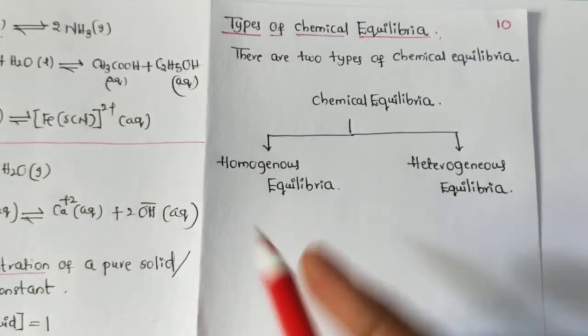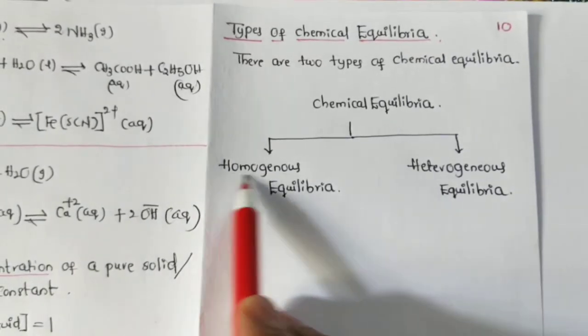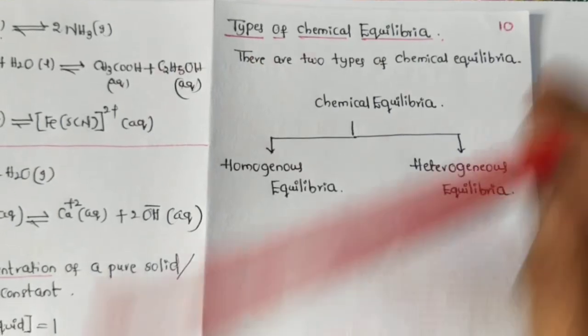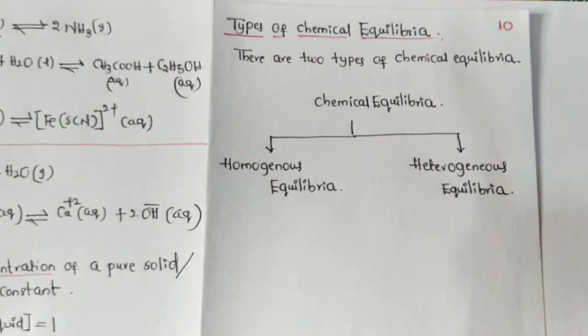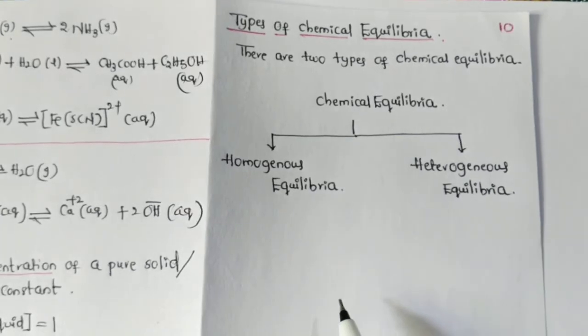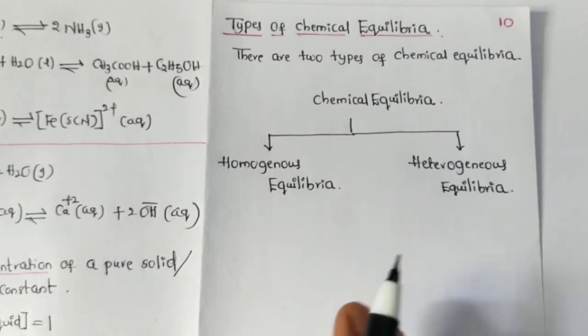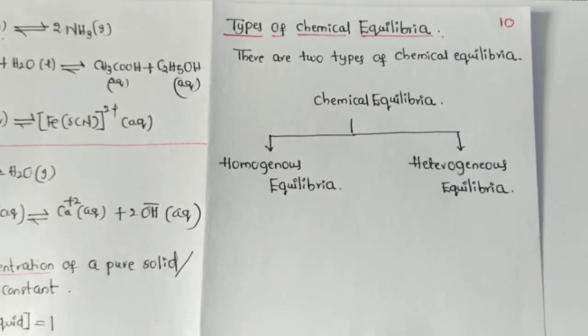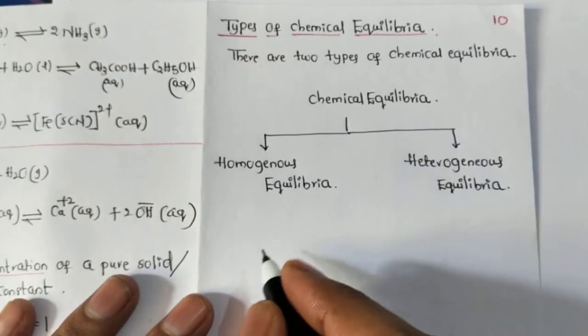Next, we will first discuss homogeneous equilibrium. That is, all reactants and products are in the same phase. That equilibrium is called homogeneous equilibrium. For example, we take a reaction.